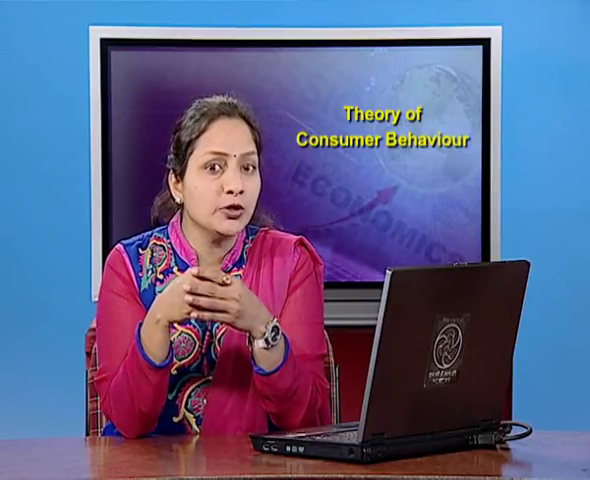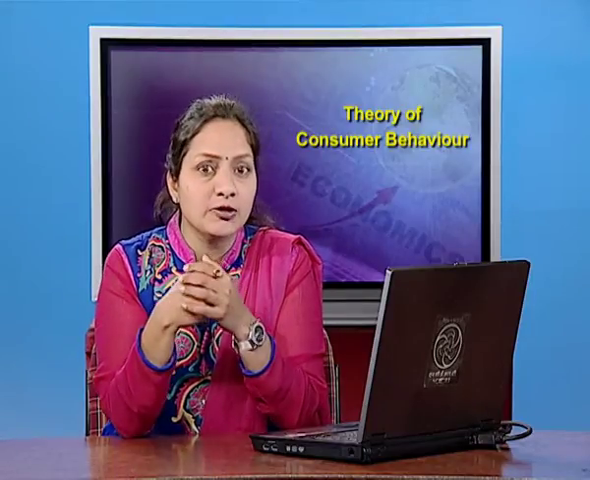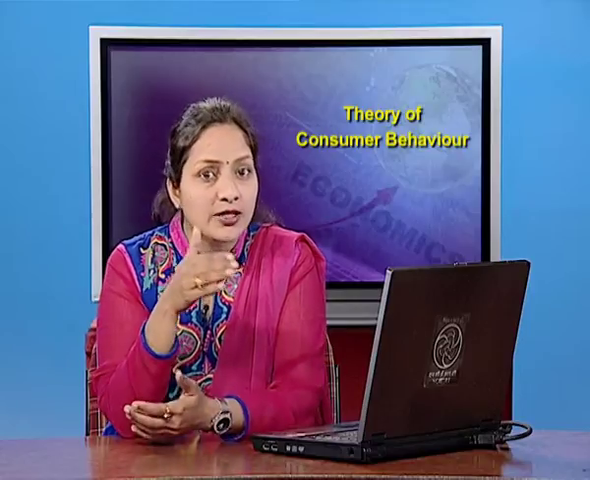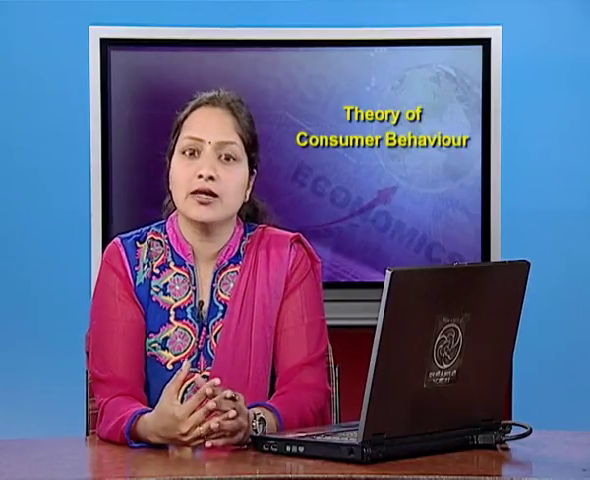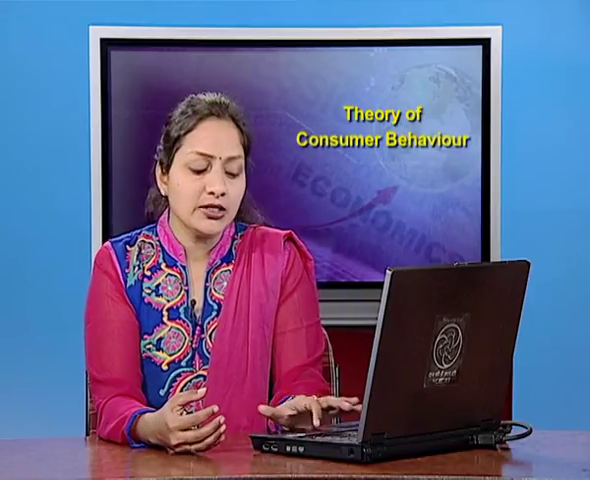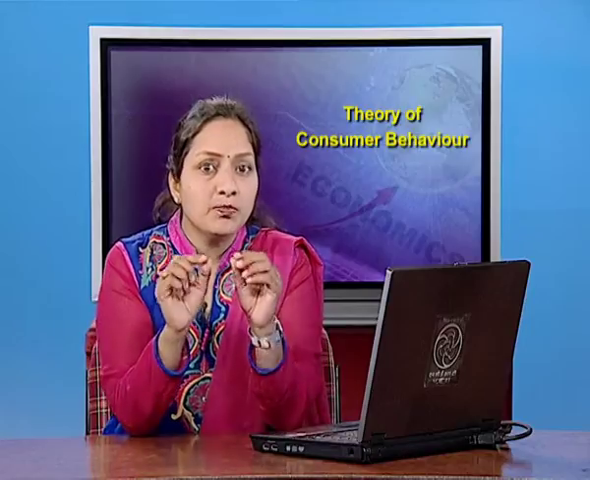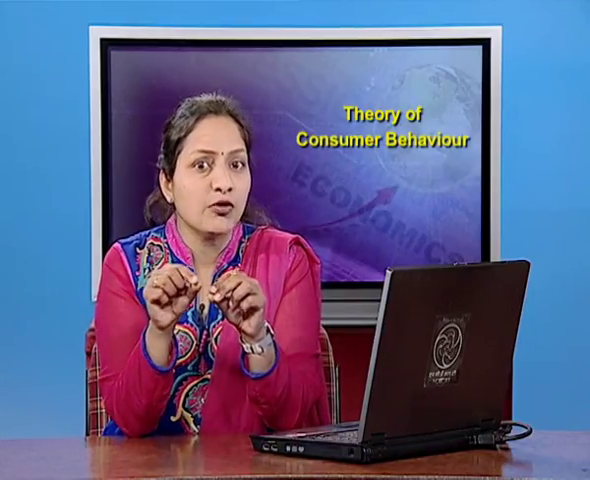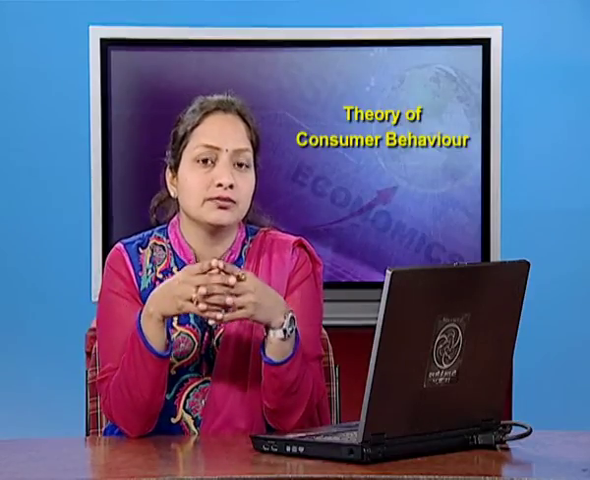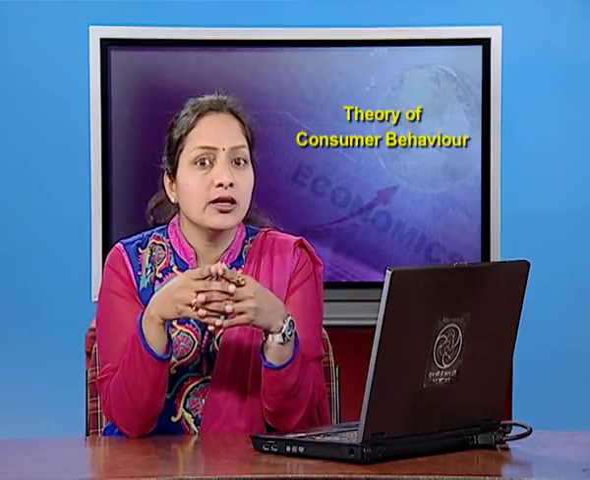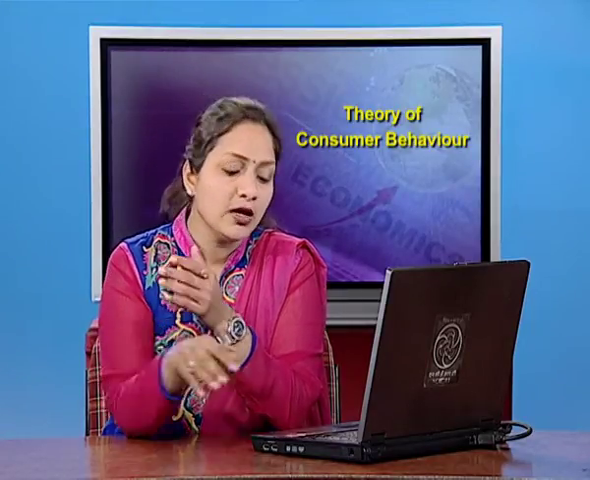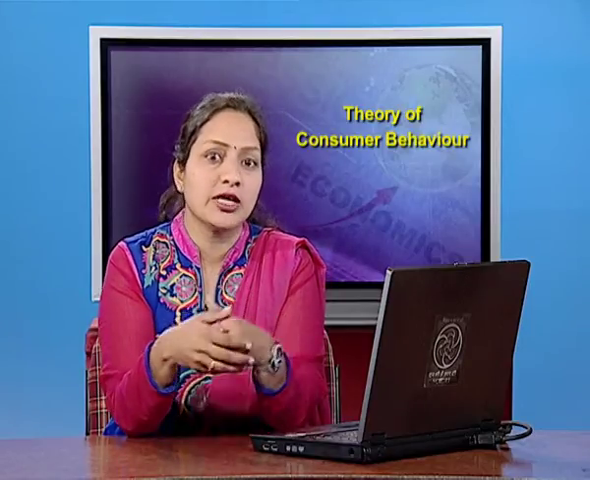Given the prices of the two goods and the income of the consumer, he can choose any bundle as long as it costs less than or equal to the income he has. In other words, symbolically, we can show the budget set as P1 into X plus P2 into Y should be less than or equal to M, that is his money income. Now it is clear that the budget set is the collection of all bundles that the consumer can buy with his income at the prevailing market prices.